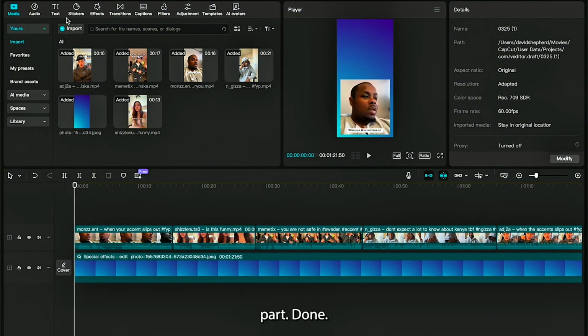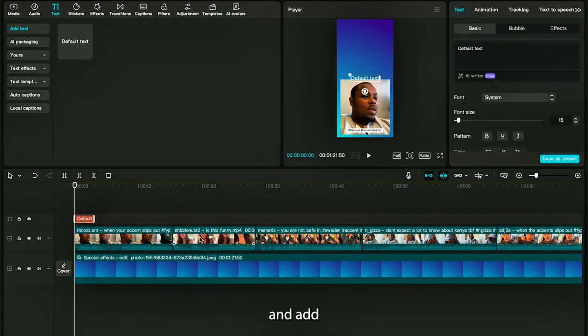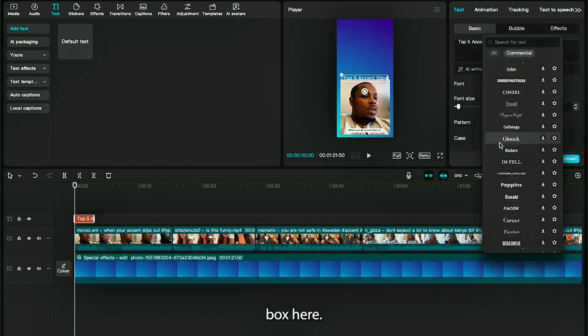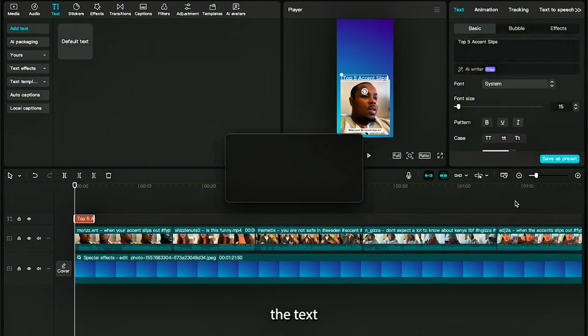That's the hard part done. Now let's add some text to our video. To do this, head to the text tab in the top left of CapCut and add some default text to the timeline. Once the text is in place, you want to head to the top right. Once up here, the next thing we need to do is type in the words top 5 accent slips into the text box here.